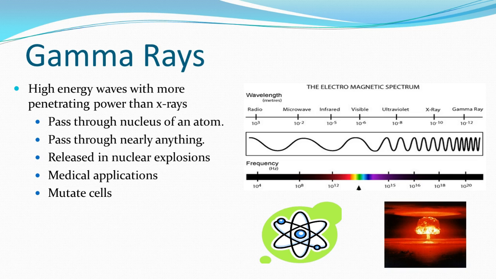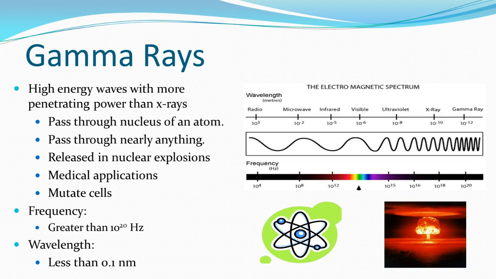It's science fiction, but the Hulk was mutated using gamma rays. There's some slight semblance of science behind that. The frequency for these rays is greater than 10 times 20 hertz, so huge frequencies. These waves are traveling one just after another, whereas their wavelength is insanely small. That's why they can pass through almost any object.